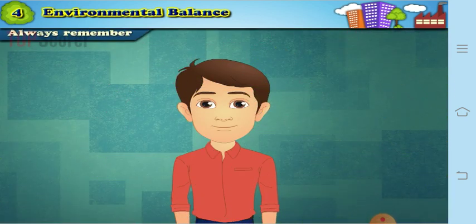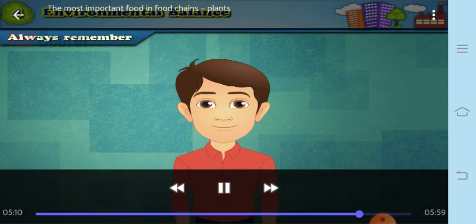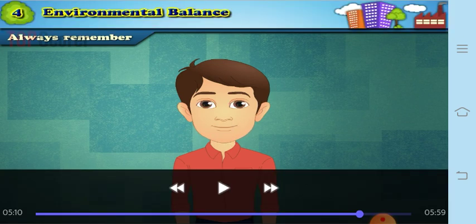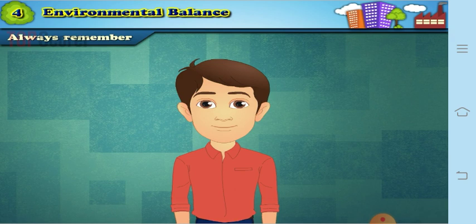When the various cycles in the environment go on uninterrupted, environmental balance gets maintained. Okay, so remember that all these cycles are very necessary for us for the maintenance of balance in the environment.